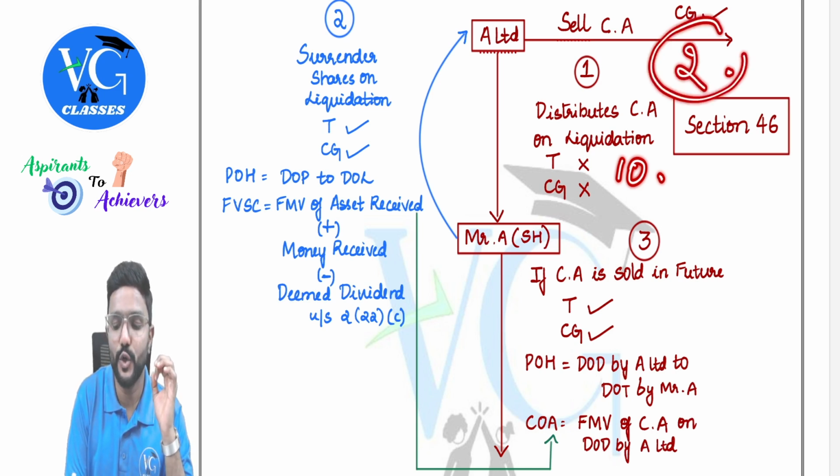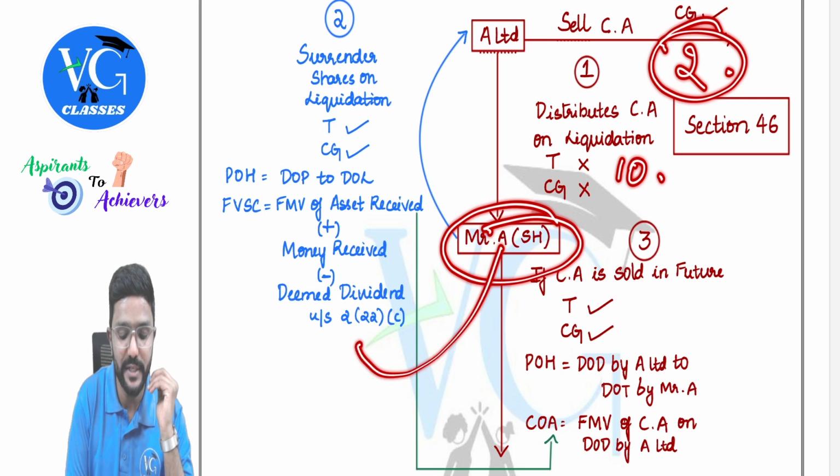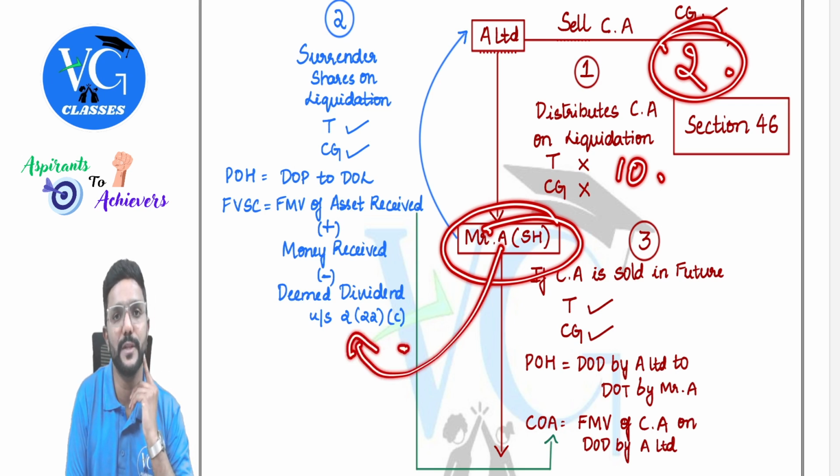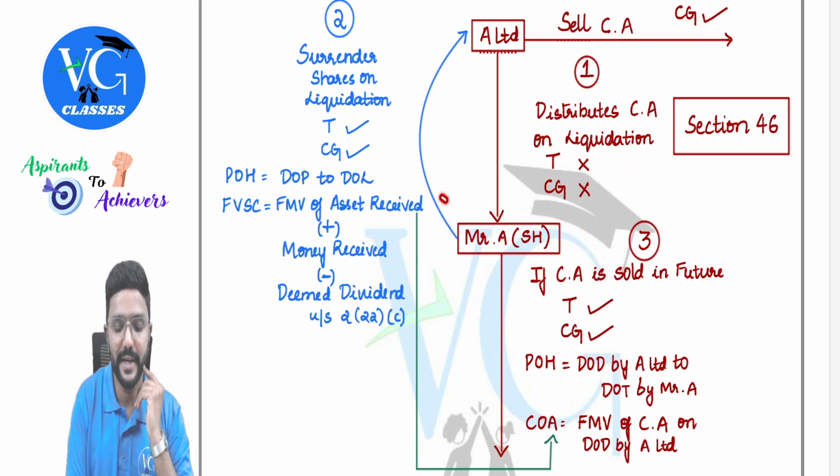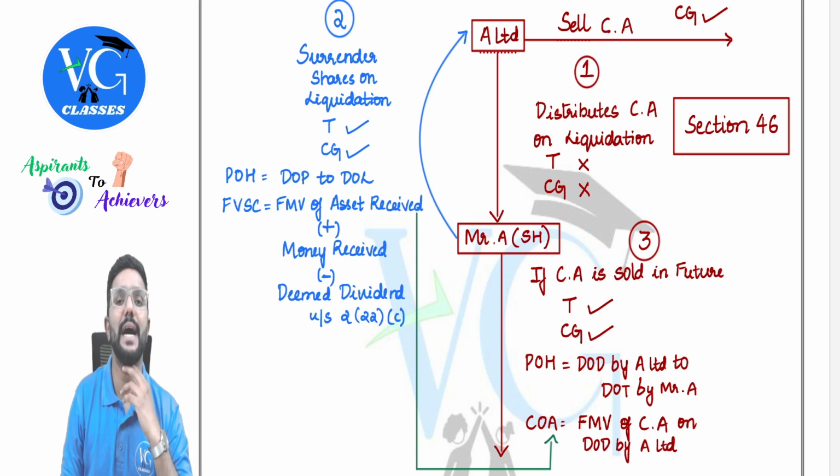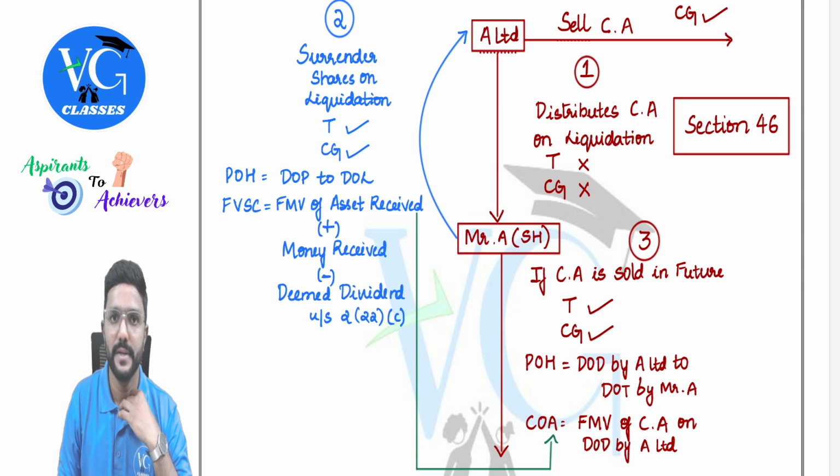So to the extent of 2 lakh, it will be taxable in the hands of Mr. A as deemed dividend, guys, under the head income from other sources. So the remaining 8 lakh we need to take here. Or else if I take 10 lakh here, I need to deduct 2 lakh. In simple terms, the full value of sale consideration will be 8 lakh and the remaining 2 lakh will be taxable under the head other sources, guys.